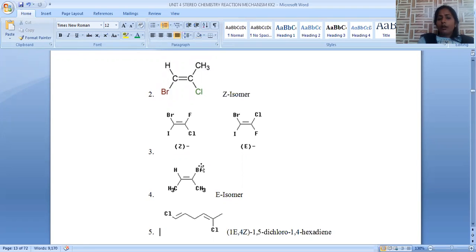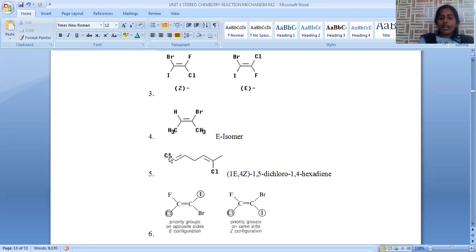Now, among bromo and methyl, bromo will get first priority and carbon will get second priority. This bromo and carbon, that means two higher priority groups, are in the opposite direction. Hence, it comes under E, but not Z isomer. It is not the cis isomer. It is the trans isomer. It is according to the Cahn-Ingold-Prelog rules. Two higher priority groups are in the opposite direction.